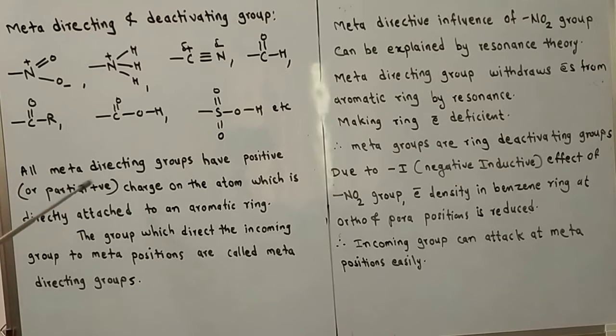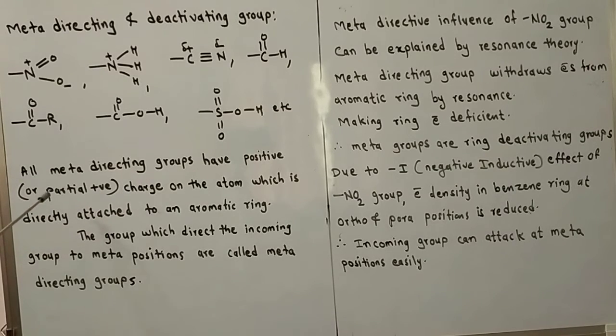All meta directing groups have a positive or partial positive charge on the atom which is directly attached to an aromatic ring.